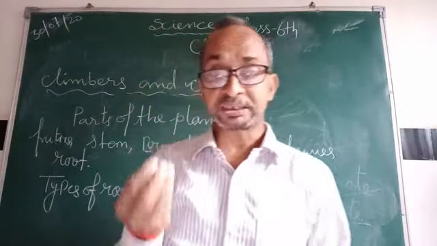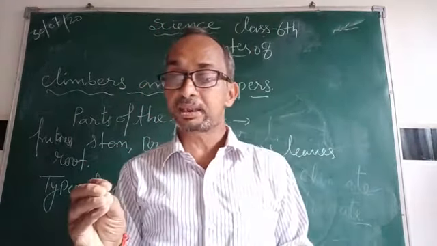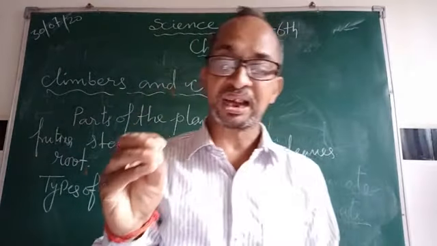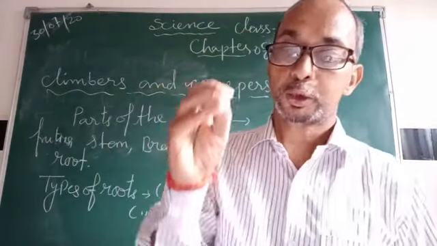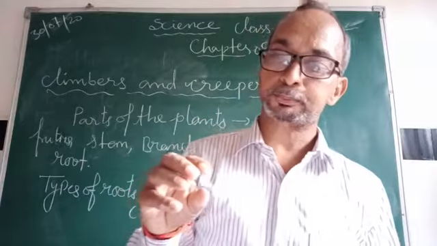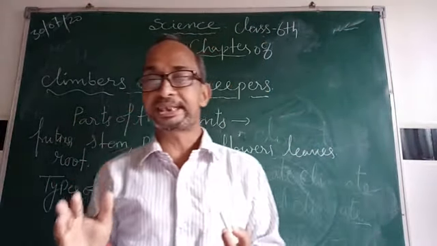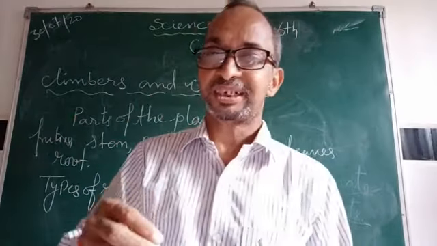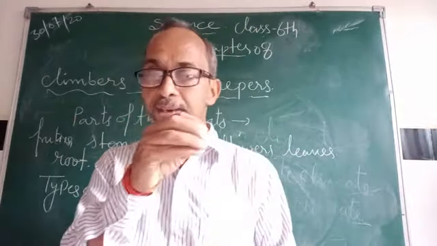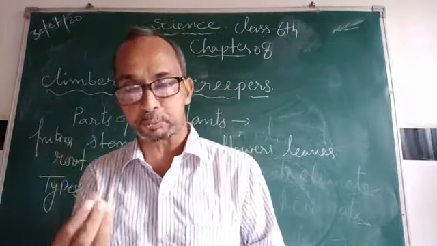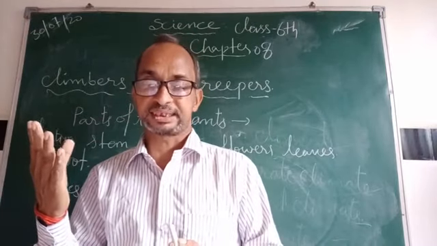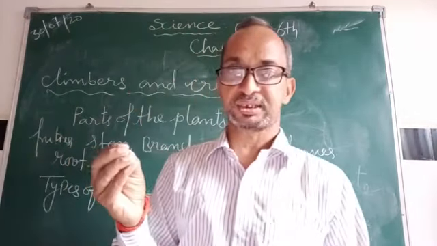What are the examples of tap roots? Mango tree, neem tree, pea plant, marigold, tulsi, gram, carrot, radish, beet, turnip. These types of plants and trees have tap roots.